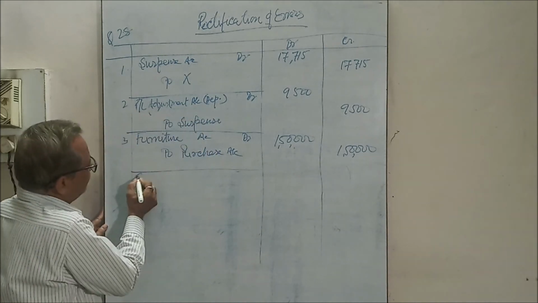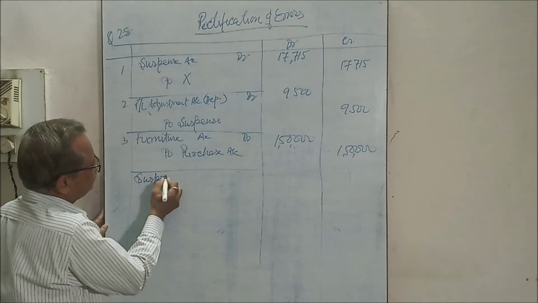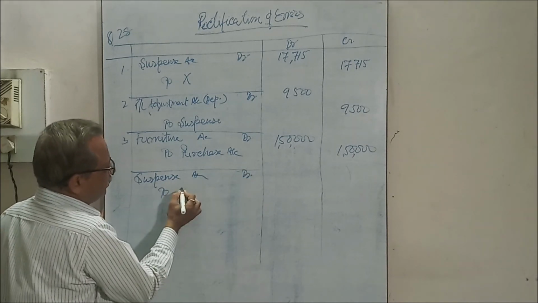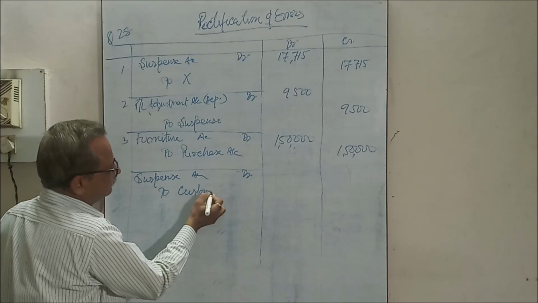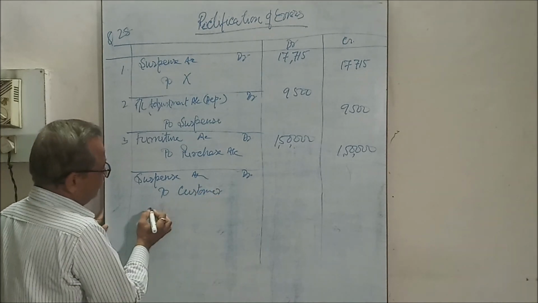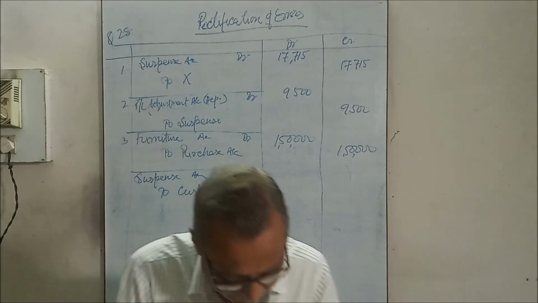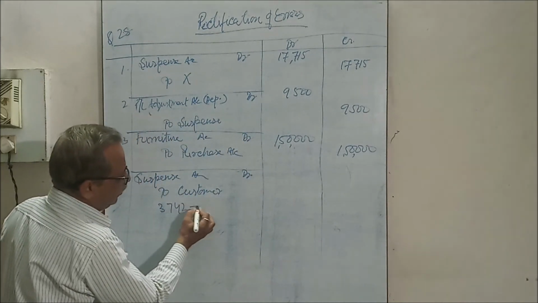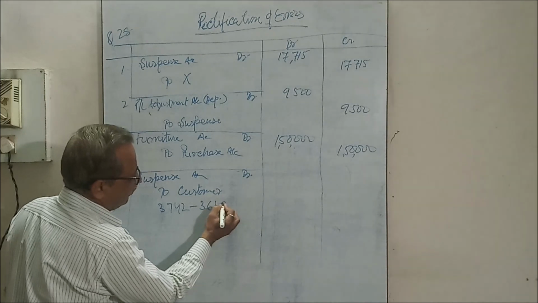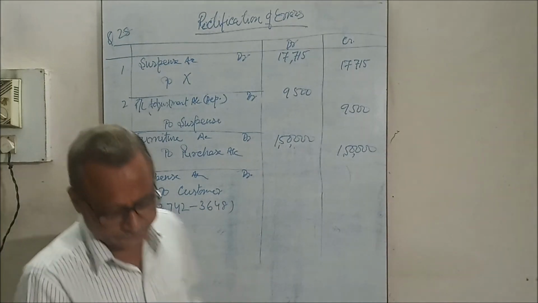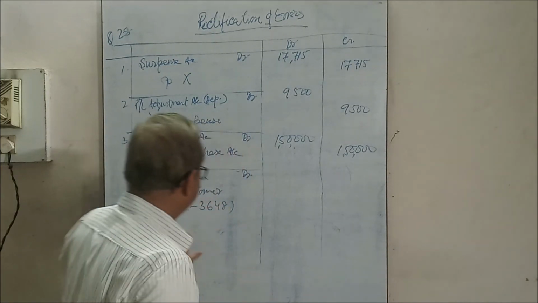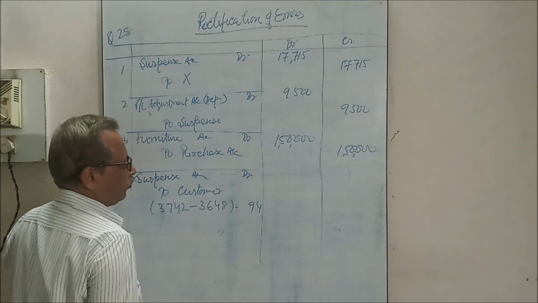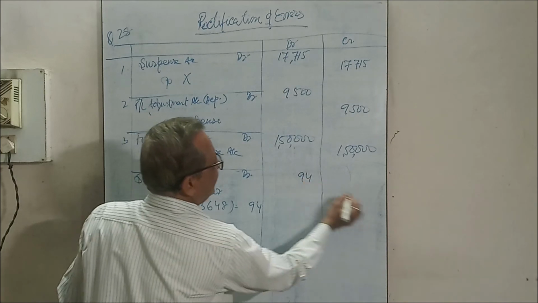So here we will write suspense account debit to customer account. How much? The difference amount, that is, in place of 3,742, it was written as 3,648. So the difference is 94 rupees. You will write here 94.